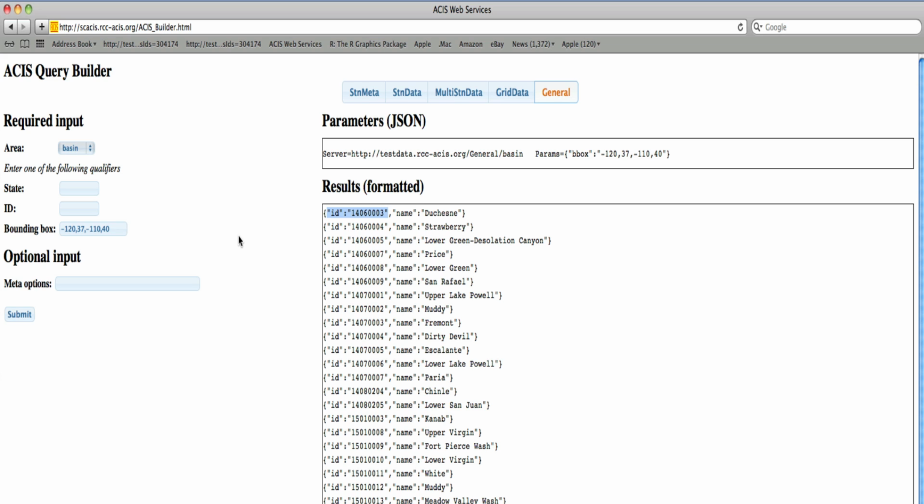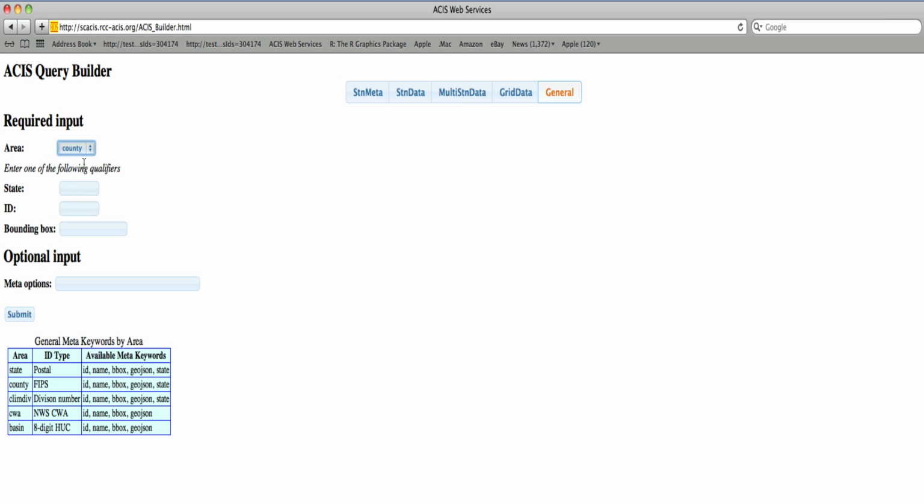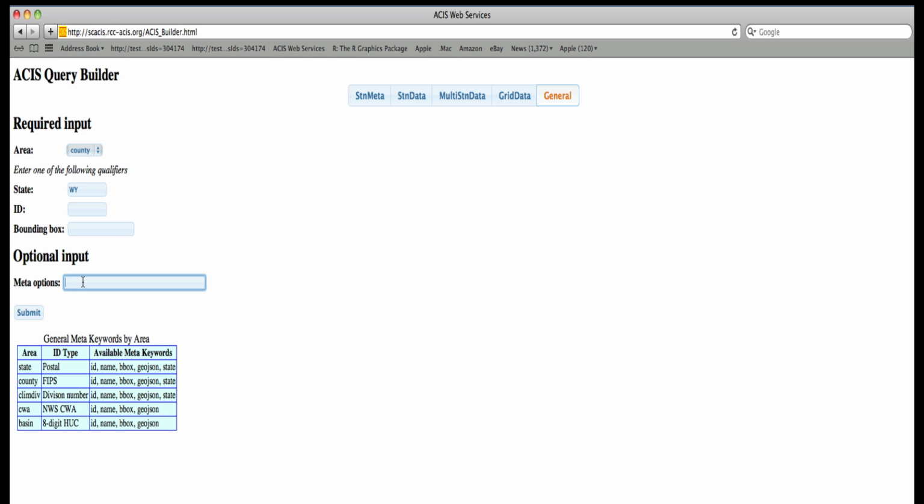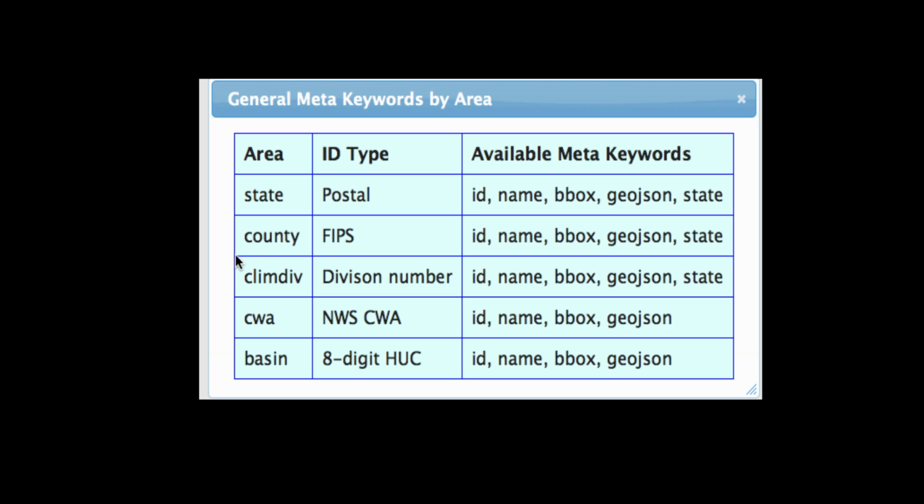It's also possible to choose the metadata we'd like the general call to display. Let's try a different example. In this case, we'll choose county as our area and Wyoming as our state qualifier. Notice that different metadata are available from the different general calls. If we look at the table, we can see that since we specified county as our area, the available metadata are county ID, which in this case would be a FIPS code, the name of the county, the bounding box, which is the coordinates of a box that encompass the county, a GeoJSON object, and state. Not all areas have these 5 types of metadata available.